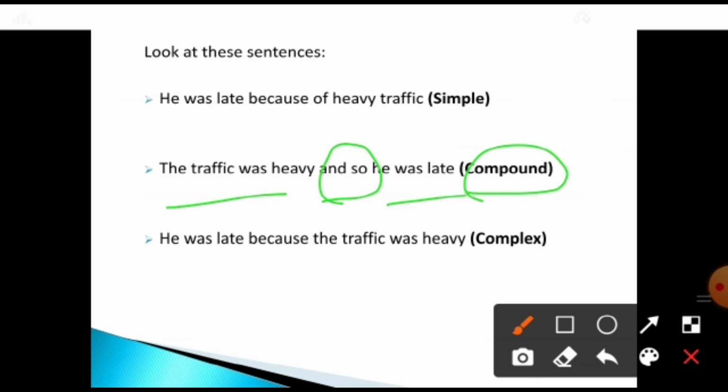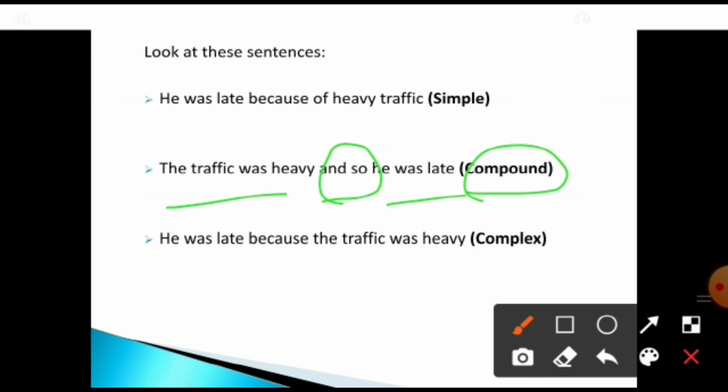Can you all understand how the compound sentence is formed? See, the meaning of the sentence is the same. When we are converting a simple sentence to a compound sentence, the structure can change, but the meaning should not change. In all of them, he was late because of heavy traffic. That same meaning should continue, but the structure can change according to the type of sentence.